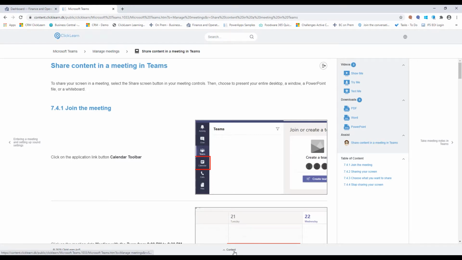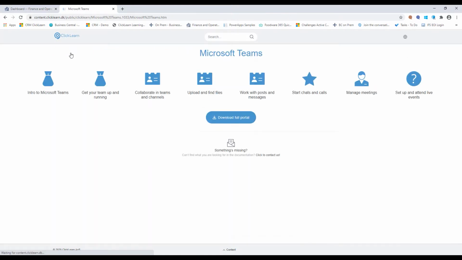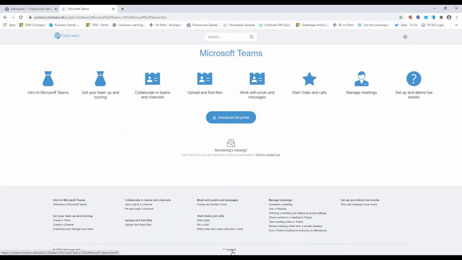Now here in the bottom, you can see that I have this little content that I can click on. And if we go back out to the front page of our learning portal, you will see that the content with bolded letters are the different groups that I have here. Underneath in non-bold, those are the different recordings that I've created. So in this case, you can see that I actually created a full learning portal consisting of about 20 different work instructions grouped into 8 categories.